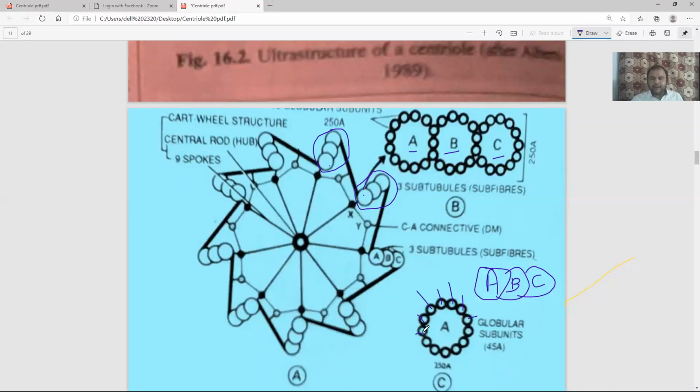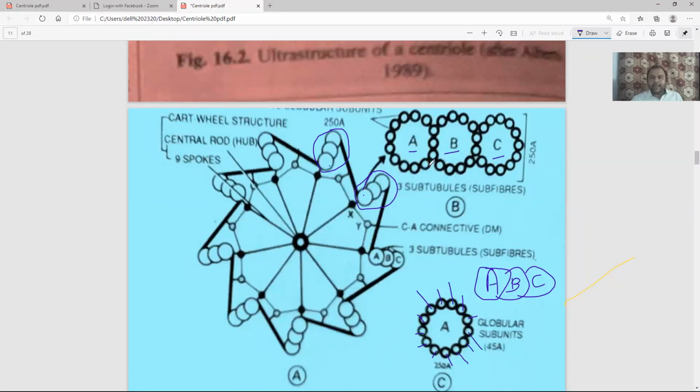You must have learned alpha tubulin, beta tubulin, they assemble to form a microtubule. So alpha, beta tubulin organize to form a single microtubule as A. Another set organized to form B. Another such set of alpha tubulin, beta tubulin monomers organized to form the C microtubule.